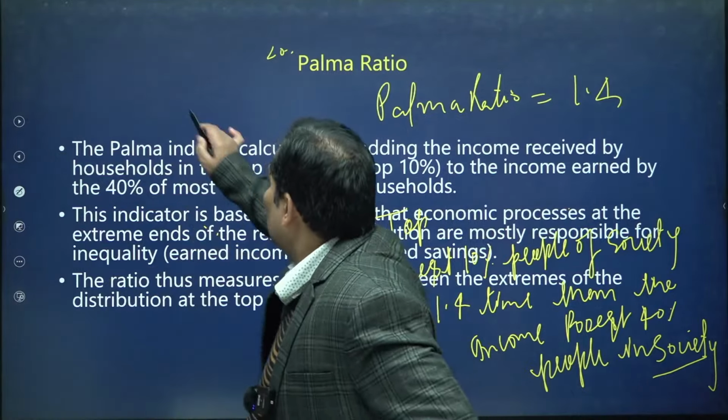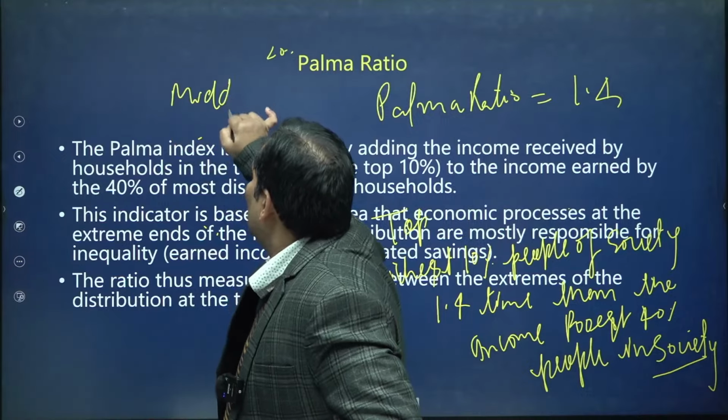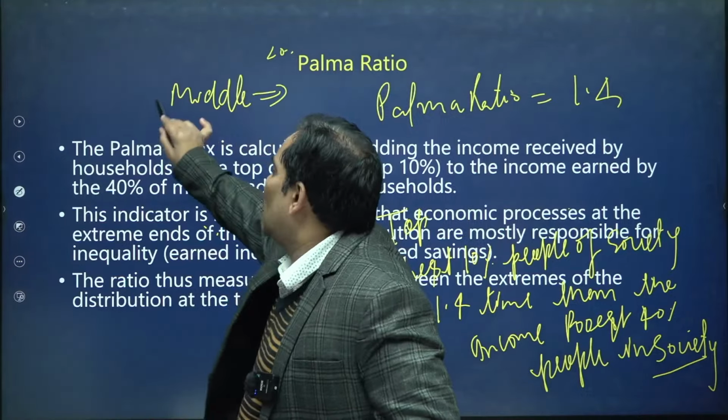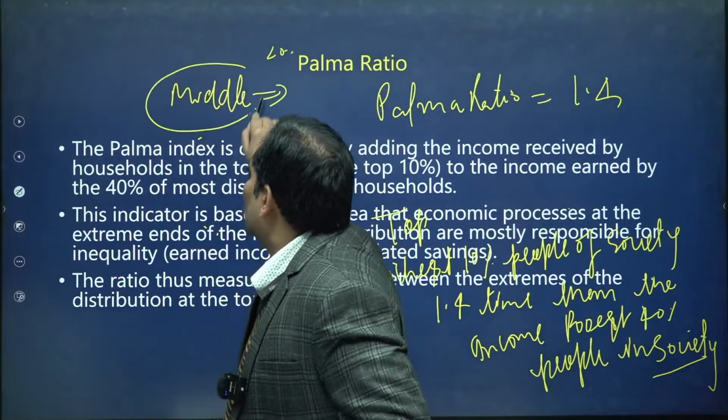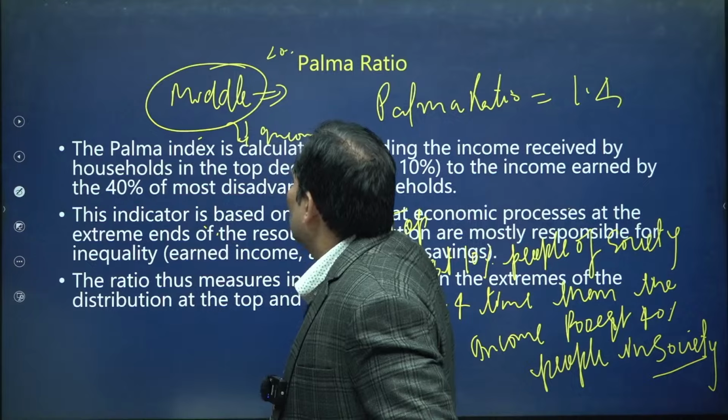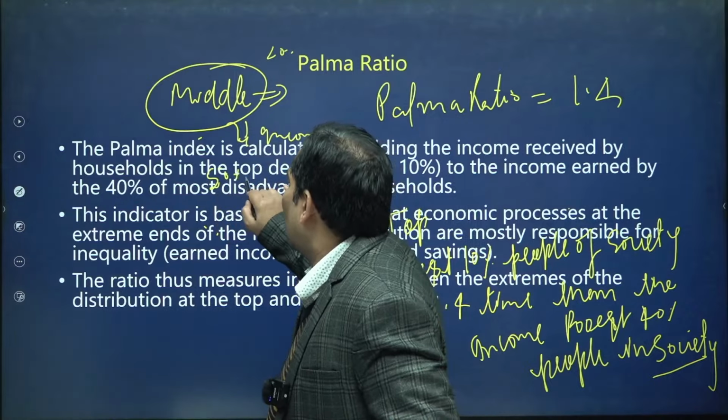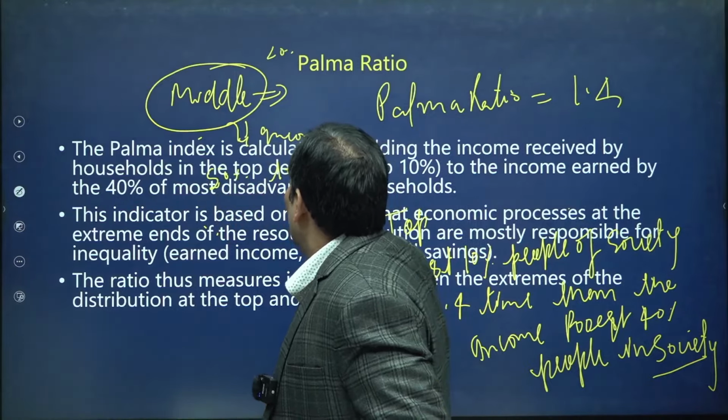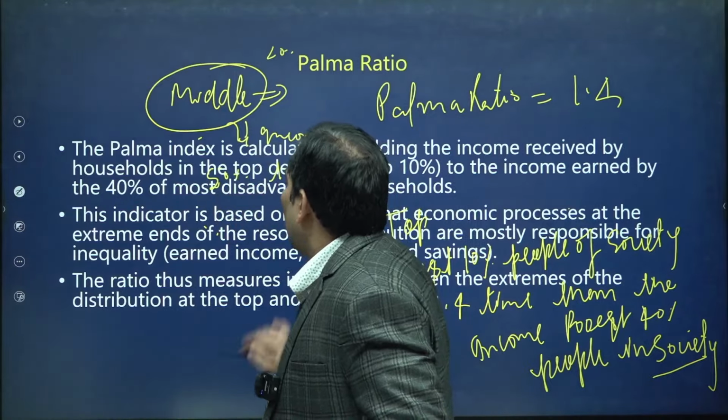Okay, because he was talking about the middle class. That means there is not too much difference between the income of the middle class, from the 50% bracket to the 90% bracket. So the maximum disparity is between the top or richest 10% and the lowest 40%.